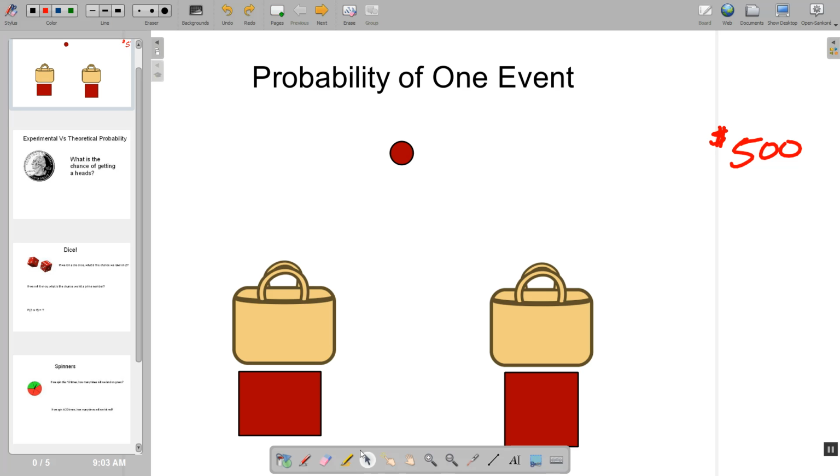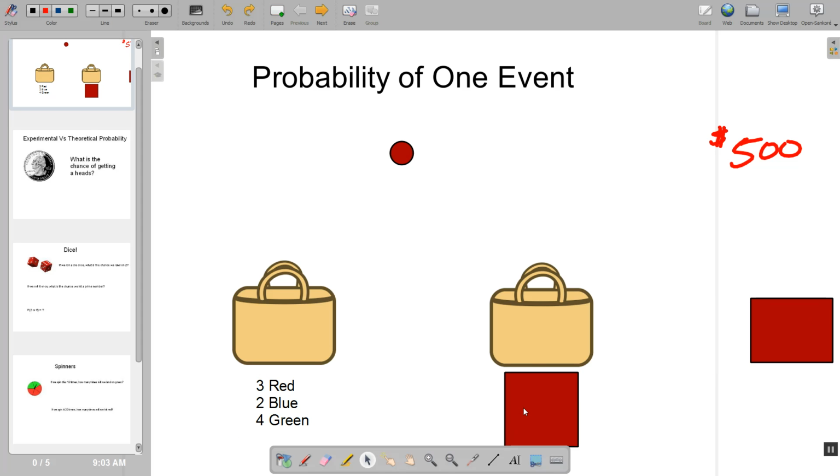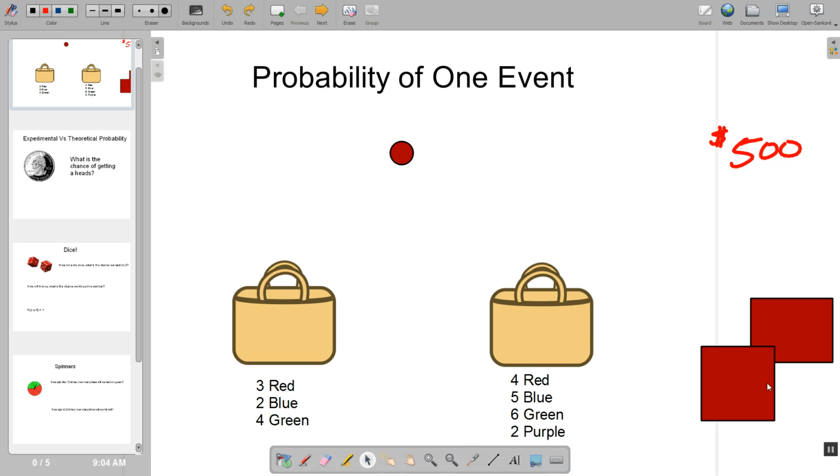When they told me to get this question, they gave me 2 bags, and then they told me how many marbles are already in each bag. So in this bag, we have 3 red marbles, 2 blue marbles, and 4 green marbles. And in the other bag, we've got 4 red, 5 blue, 6 green, and 2 purple. So I have more red marbles, but I have more marbles overall. And I haven't been able to figure out which of these 2 things is more likely. So by the end of this video, I think we'll be able to answer that question together.